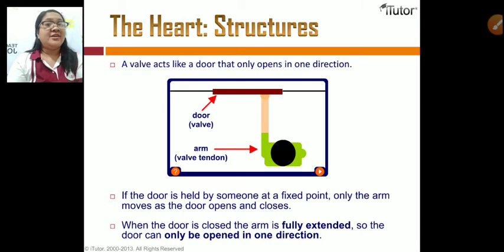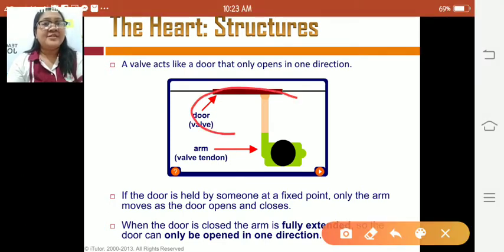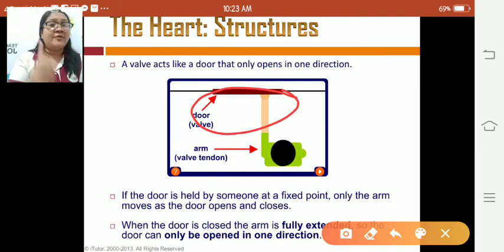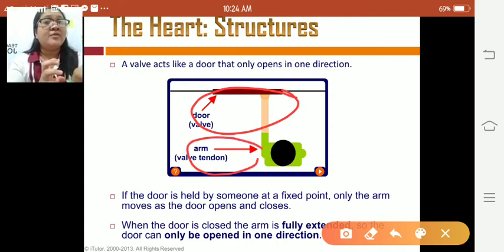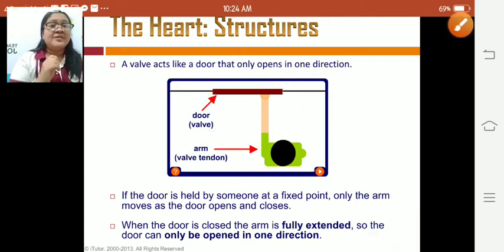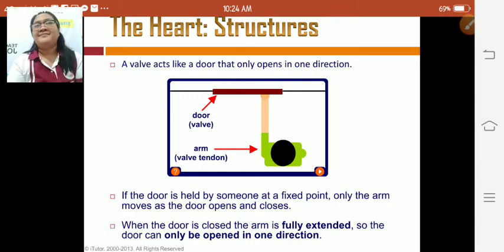So this one, as you can see in the picture, this is the door, and it is held by someone at a fixed point. Only the arm moves as the door opens and closes. Amo lang ni siya ya ang naga-move, wala na may naga-move nga iban. So when the door closes, the arm is fully extended, so the door can only be opened in one direction.